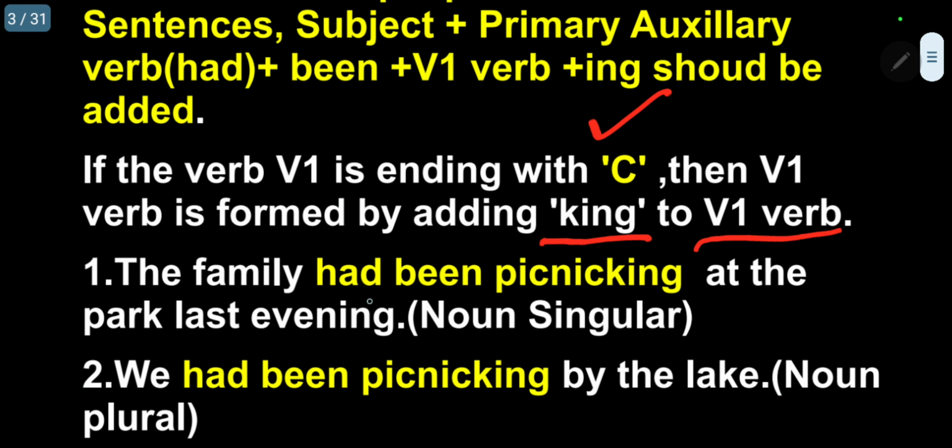The family had been picnicking at the park last evening. Noun singular. Had been picnicking. Kindly follow here: subject plus primary auxiliary verb had plus been plus V1 verb plus ing. Had been picnicking at the park last evening. In the same way, we had been picnicking by the lake.